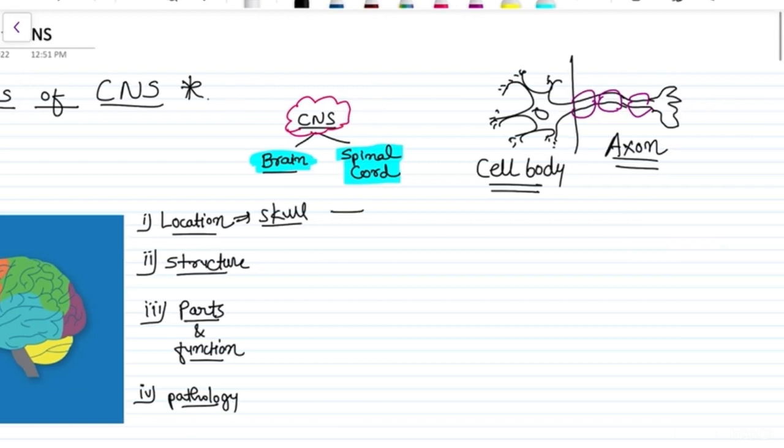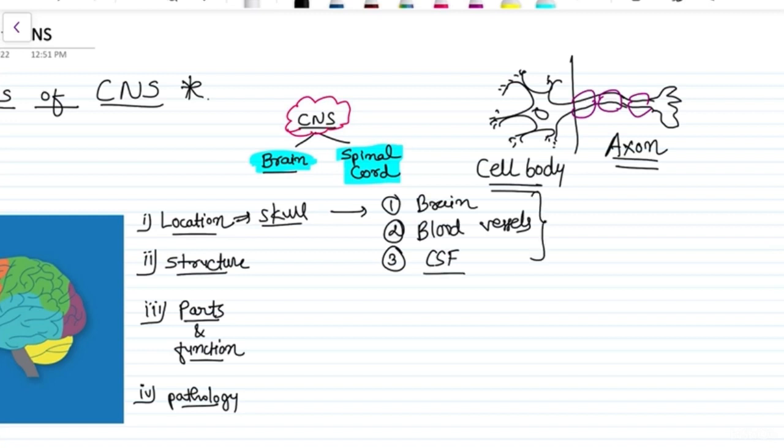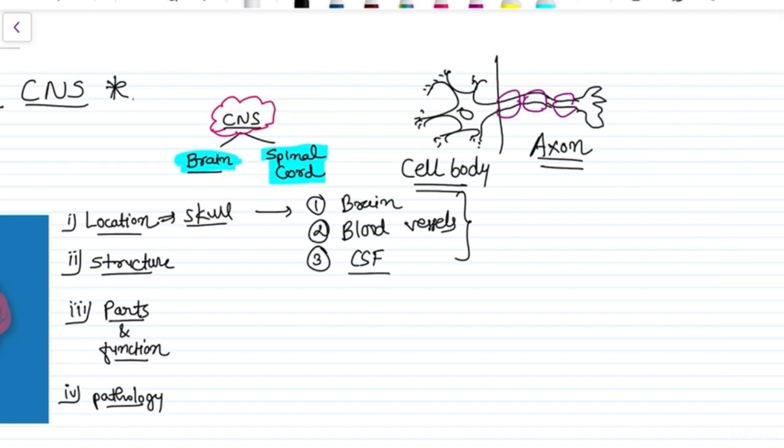Now in the skull, three things are present. One is brain, second is blood vessels, and third is CSF. Apart from these three structures, there is hardly any space present inside the skull. So if there is a problem in one of the structures, let's say if there is an increase in CSF, the other two structures have to compromise, and mainly in this situation brain is the structure that compromises.